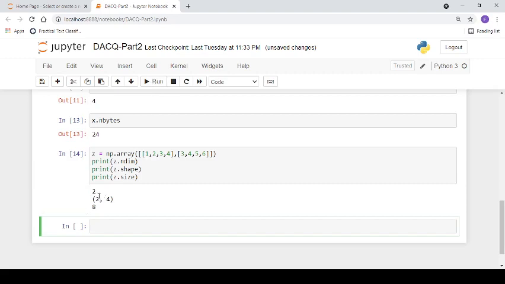So dimension is 2. It is a two-dimensional array. Shape 2 4 means 2 rows and 4 columns, and every element takes 8 bytes. There are 8 values in the array. 4 values are in the first row and 4 values are in the second. So total values present in this array is 8.